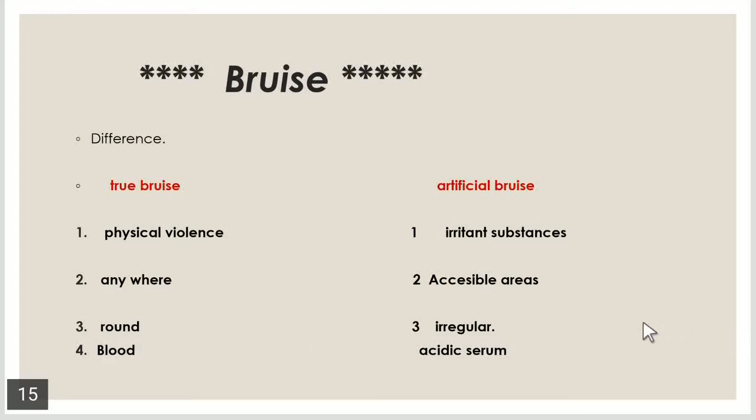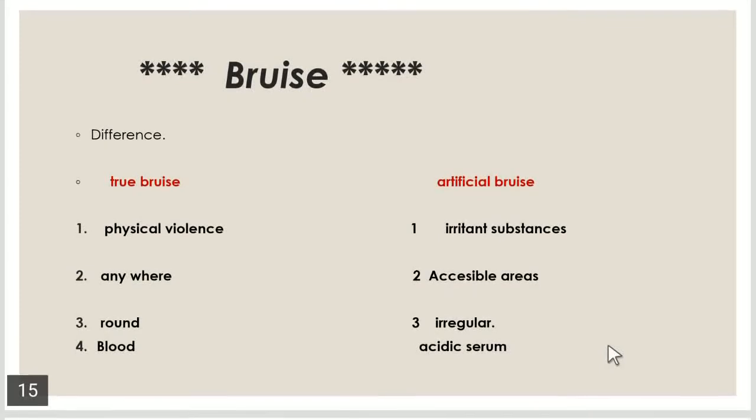But an artificial bruise is due to application of some irritant substances. So it contains acidic materials or acidic serum. There is no blood in the case of the artificial bruising.